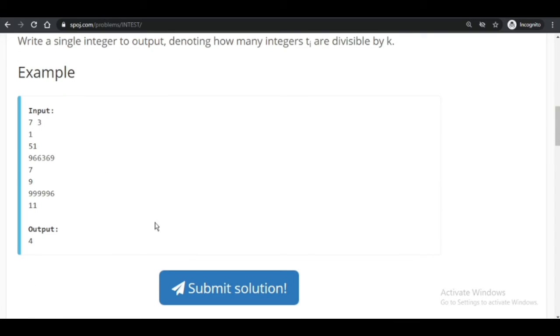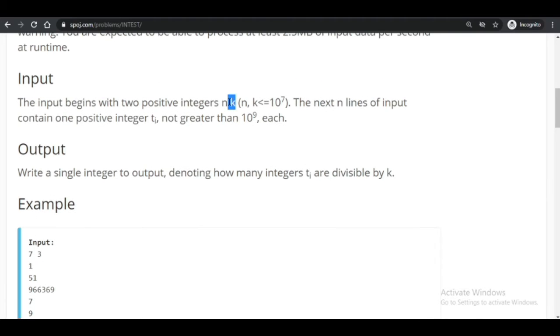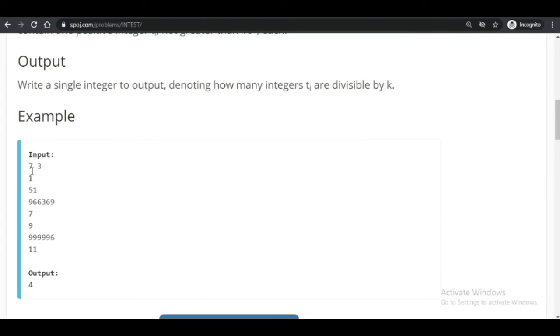What we have in this problem is that you have to enter 7 integers, and they must be divisible by 3, that is k over here. So this is 7, this is k, and there are 7 inputs you have to enter, and among these 7 inputs, we have to count the numbers which are divisible by 3.